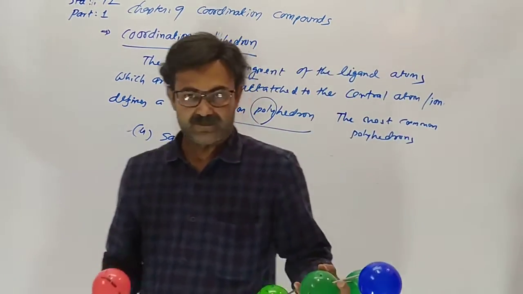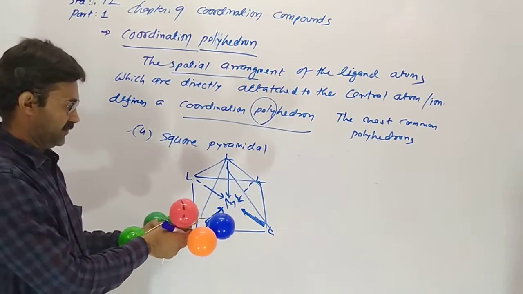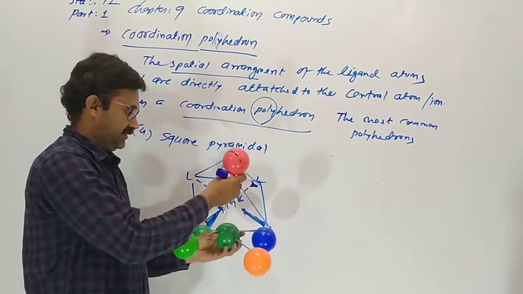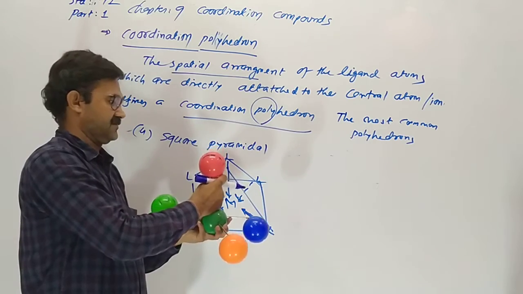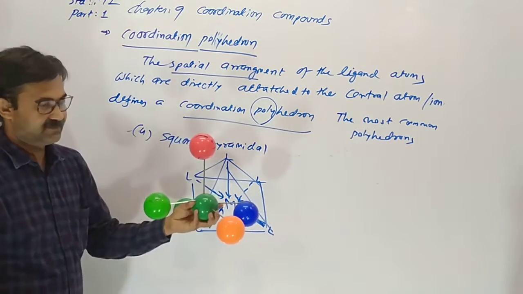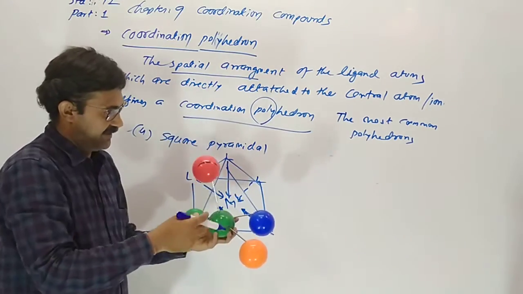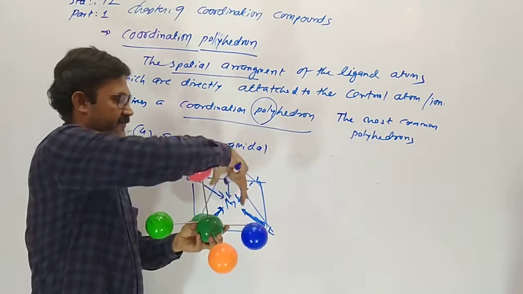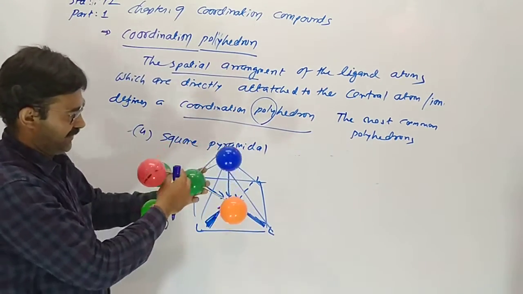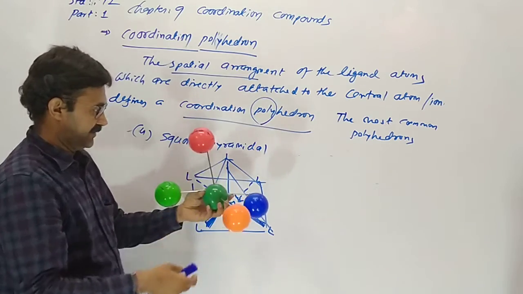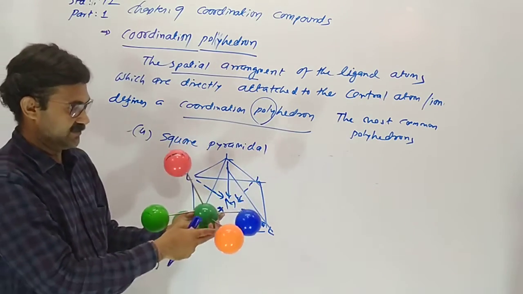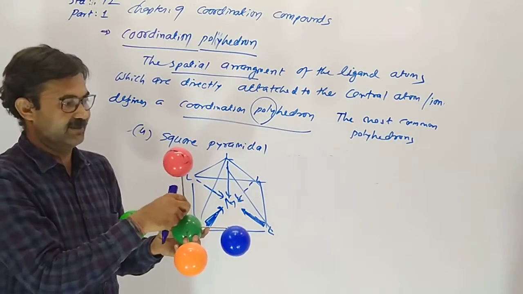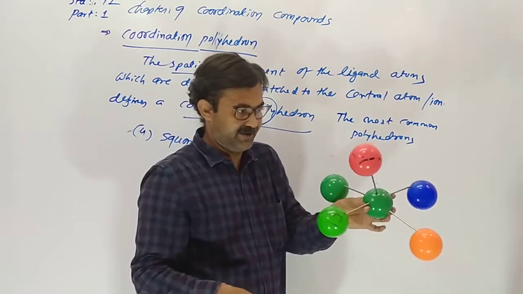Like this. Of these four ligands, two are ahead of the plane, these two are behind the plane, and one of them is here. This square makes a pyramid upward: 1, 2, 3 and 4. So it looks like this, square pyramidal. Here the coordination number is 5. 1, 2, 3, 4 and 5 bonds are formed, square pyramidal.